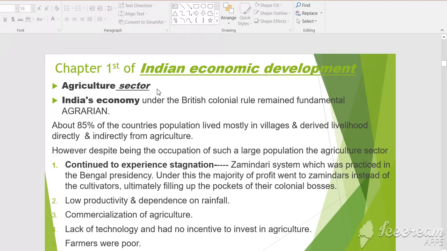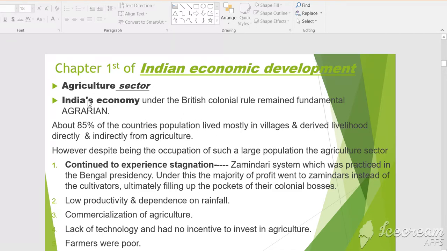Children, you read in your lower classes also that before independence, 75% of people were dependent on agriculture. But at the time of the British period, the Indian economy became stagnant. And what were the features of the agriculture sector during the British rule? We will read in this video.